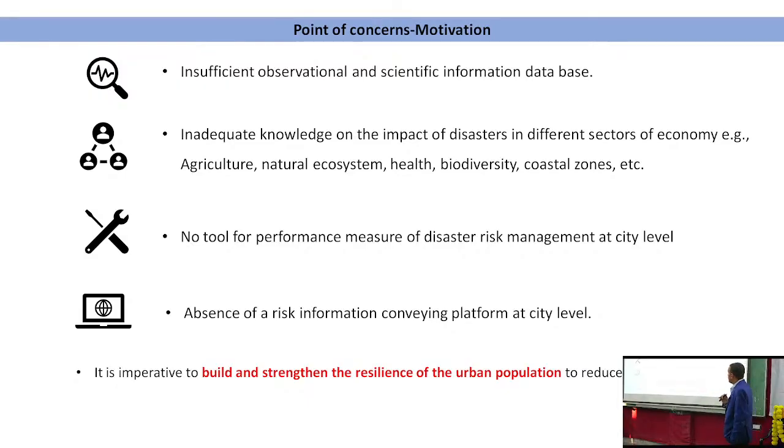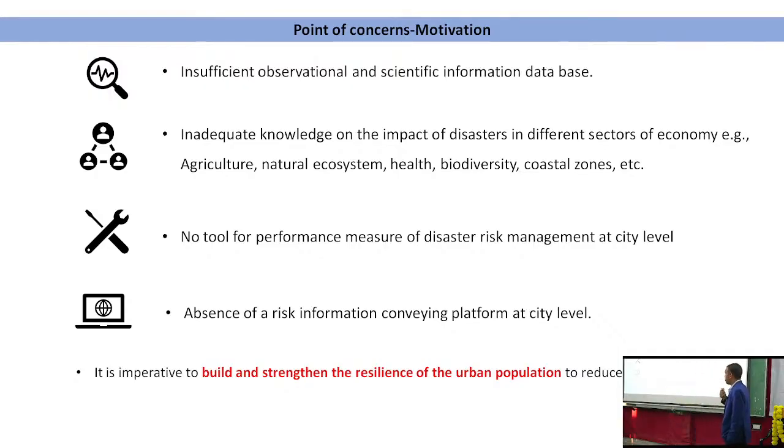Right now we don't have any scientific information database for all the disasters, and awareness among the people is also not there. No tool exists to measure the resilience level of a city. For example, for Bhopal we don't know how resilient it is for a particular disaster.